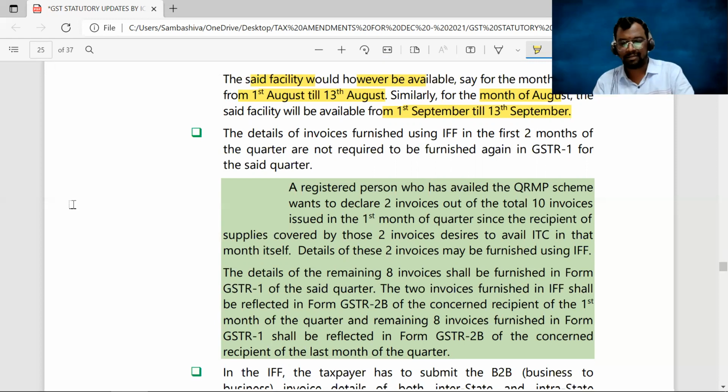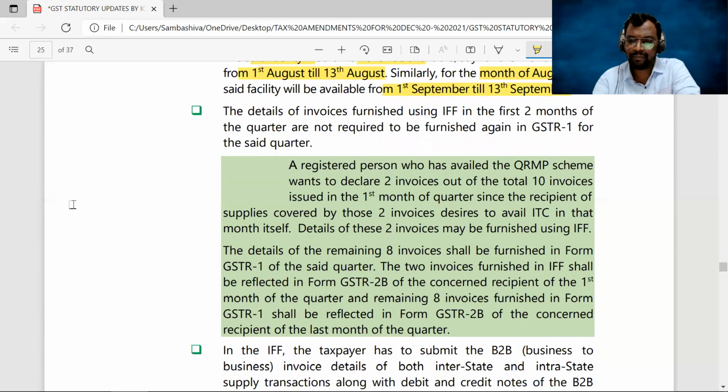Clear, sir? Next. So look at that example. A registered person who availed the QRMP scheme wants to declare 2 invoices out of the total 10 invoices in the first month of the quarter, since the recipient wants to claim the input tax credit. Those 2 invoices' details can be furnished by using the IFF, and the remaining 8 invoices you can furnish in the form GSTR1 of the said quarter.